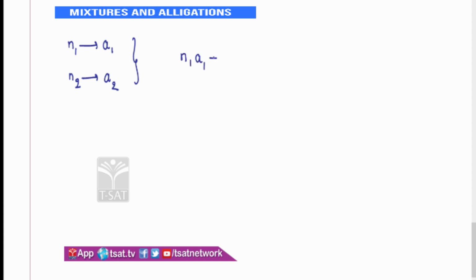N1 A1 plus N2 A2, divided by N1 plus N2, which is equal to capital A. Capital A is the whole average of these 2 groups, N1 and N2. So this is the formula. If you wish to find the combined average, it will always be N1 A1 plus N2 A2 by N1 plus N2. Now how do I explore this formula further?